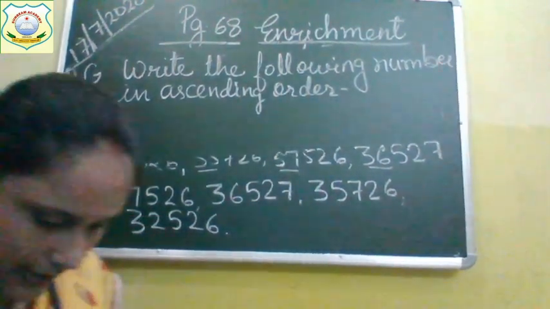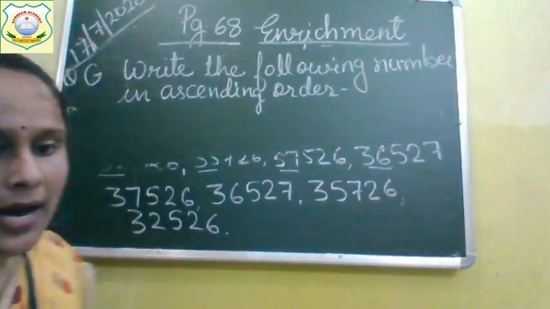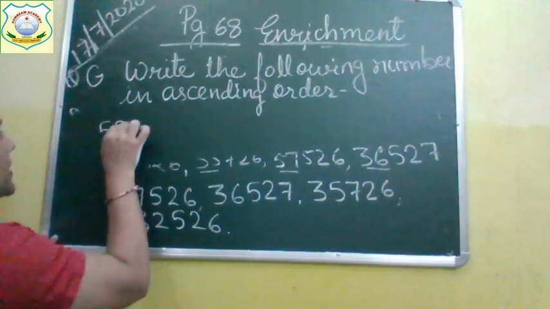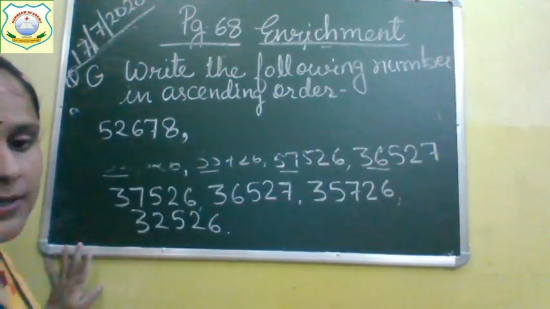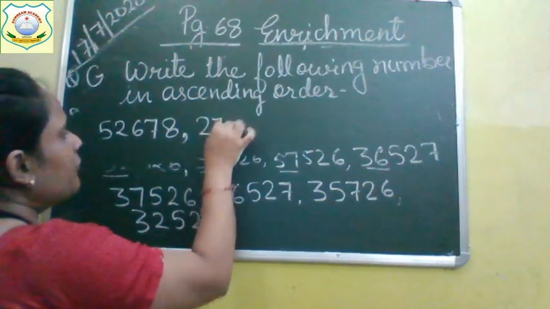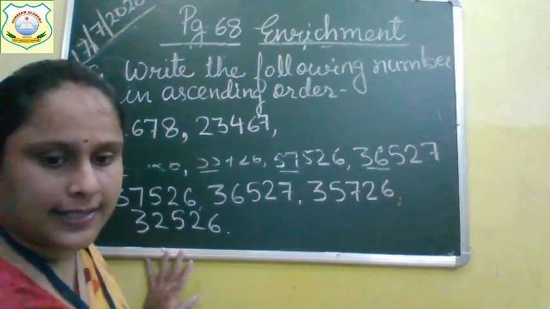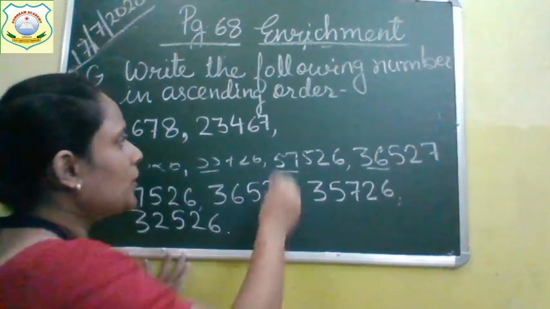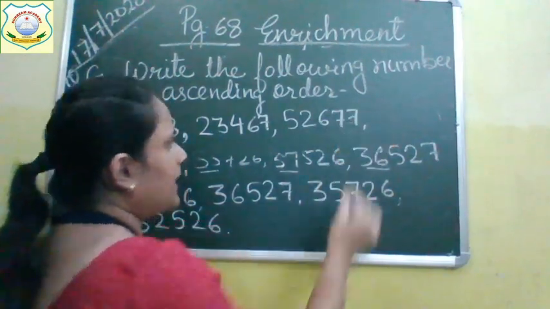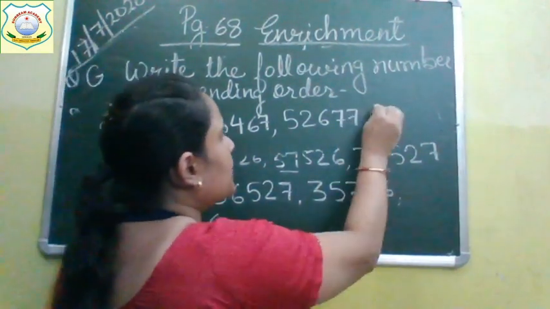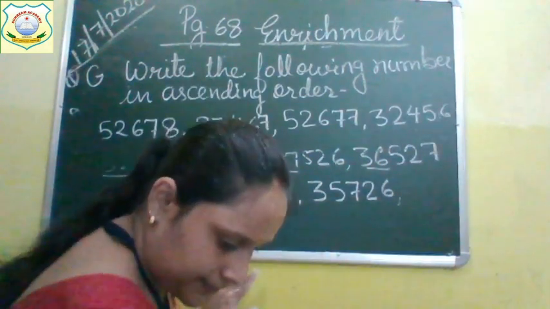Numbers given to you are 52,678. Your next number is 23,467. Then the next number is 52,677 and the last number is 32,456.